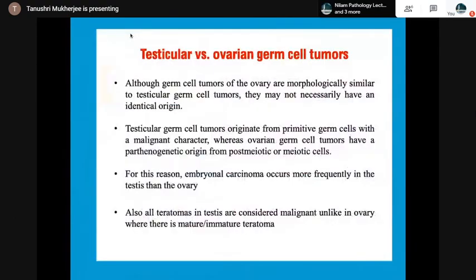Although germ cell tumors of the ovary are morphologically similar to testicular germ cell tumors, they may not necessarily have an identical origin. Testicular germ cell tumors originate from primitive germ cells with a malignant character, whereas ovarian germ cell tumors have a parthenogenetic origin from post-meiotic or meiotic cells. For this reason, embryonal carcinoma occurs more frequently in the testes than the ovary. Also, all teratomas in testes are considered malignant, unlike in the ovary where there is mature or immature teratoma.